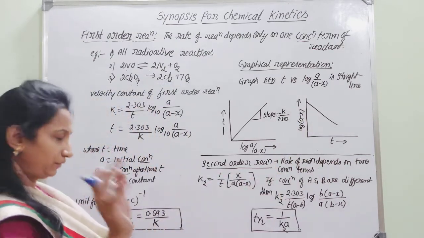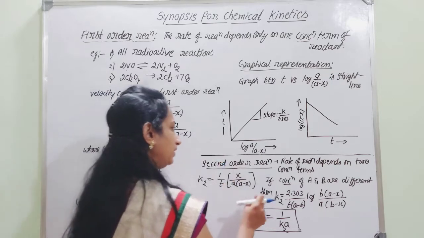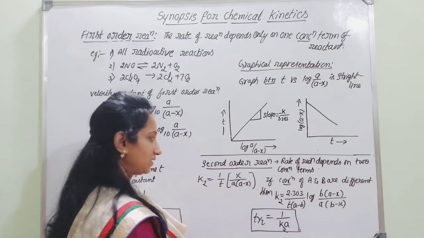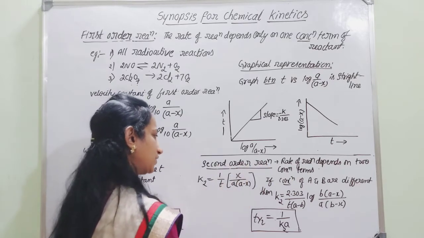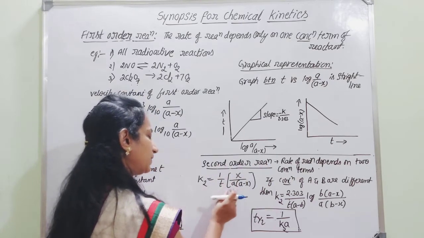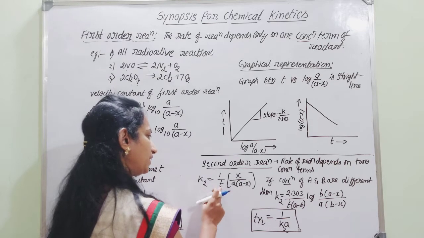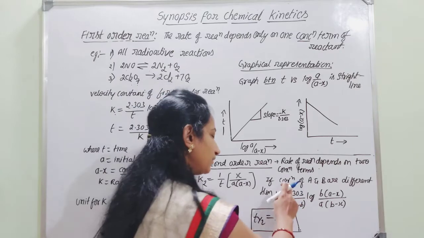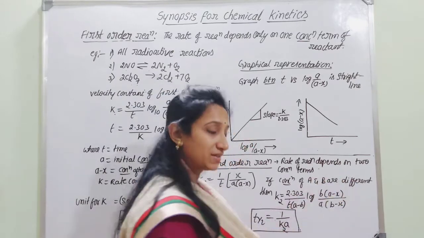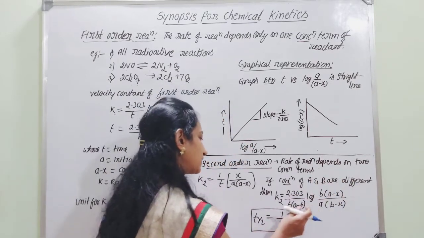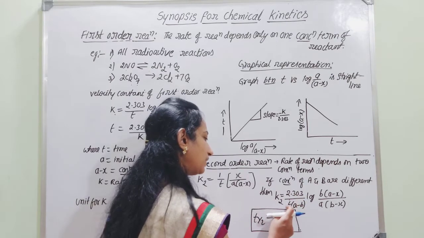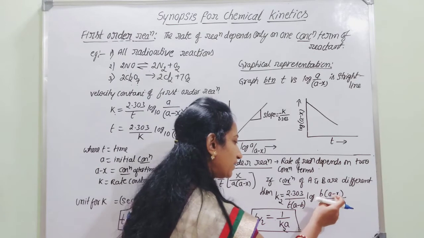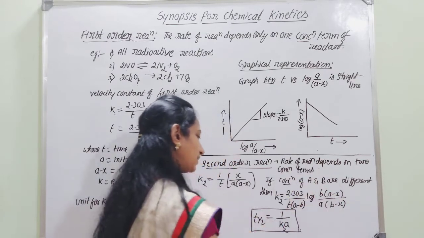Similarly, if you take a second order reaction, the rate of reaction depends on two concentration terms, hence it is said to be a second order reaction. For that, the expression is k2 is equal to 1 by t into x by a into a minus x. But if the concentrations of a and b are different, then the expression is k2 is equal to 2.303 by t into a minus b into log of b into a minus x divided by a into b minus x.